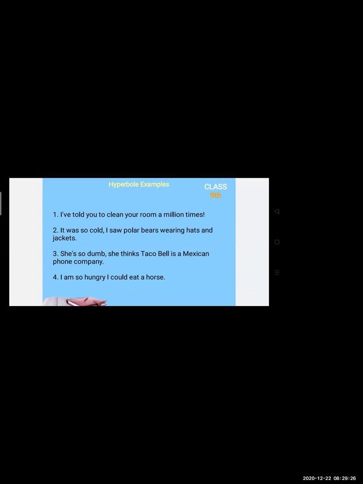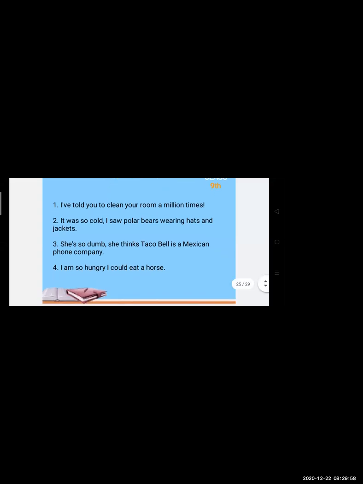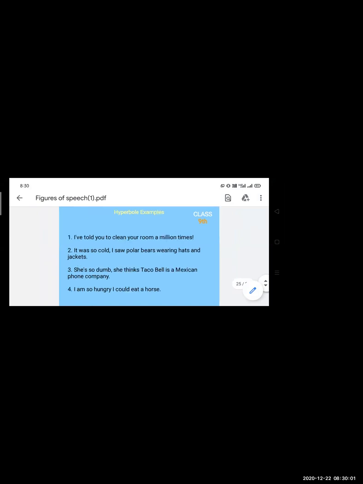I am so hungry I could eat a horse. So now this is again an over exaggerated, overly decorated sentence. You cannot be so hungry that you can eat a full horse, and normally no one eats horses. So you have to keep in mind that these sentences are very decorated. The emotions in these sentences are over exaggerated, and because of that these sentences seem like this. So these were the hyperbole examples.